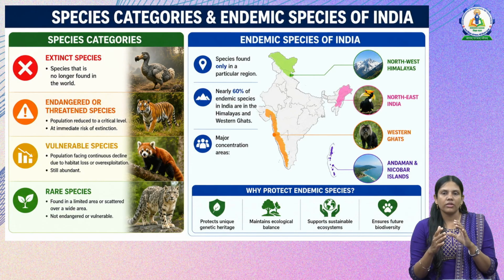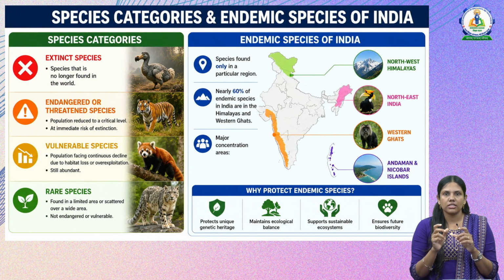Now we have these four special categories of species, and next we have endemic species of India. First we will try to understand what is meant by the word endemic species. Endemic species means these species are found only in that particular region. They are not found in any other region, and nearly 60% of the endemic species of India are in the Himalayas and Western Ghats.